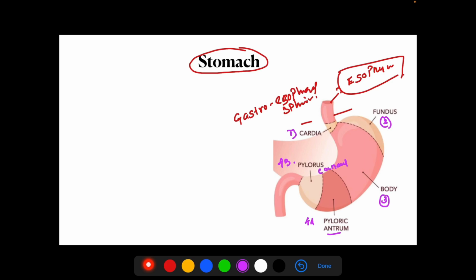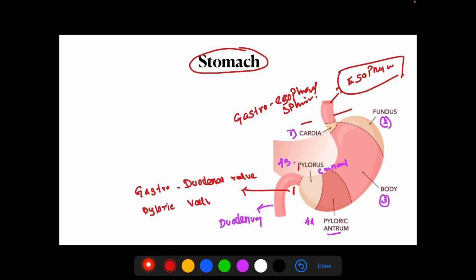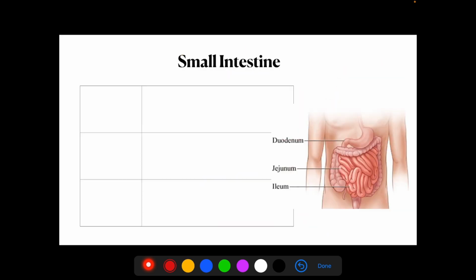It continues from the stomach as the duodenum. There is another sphincter or valve between stomach and duodenum. It is known as gastroduodenal sphincter. The sphincter between stomach and esophagus is the gastroesophageal sphincter. The sphincter between stomach and duodenum is the gastroduodenal sphincter. It is also known as pyloric sphincter or pyloric valve.